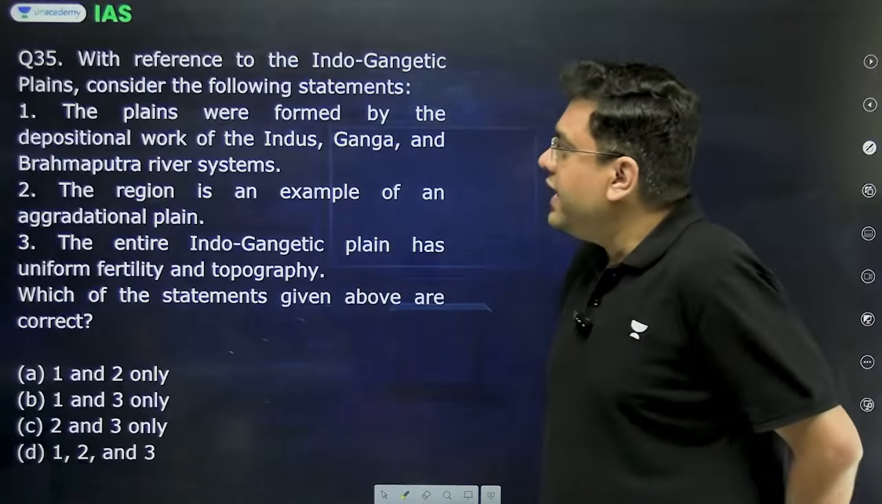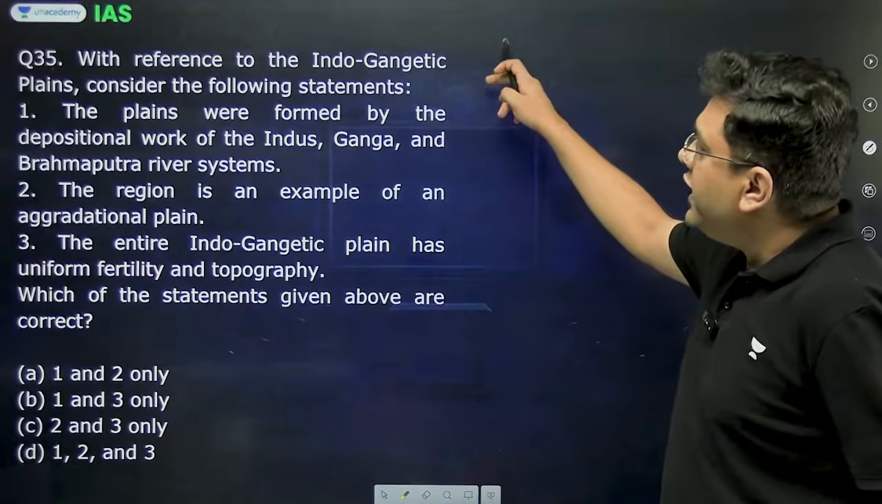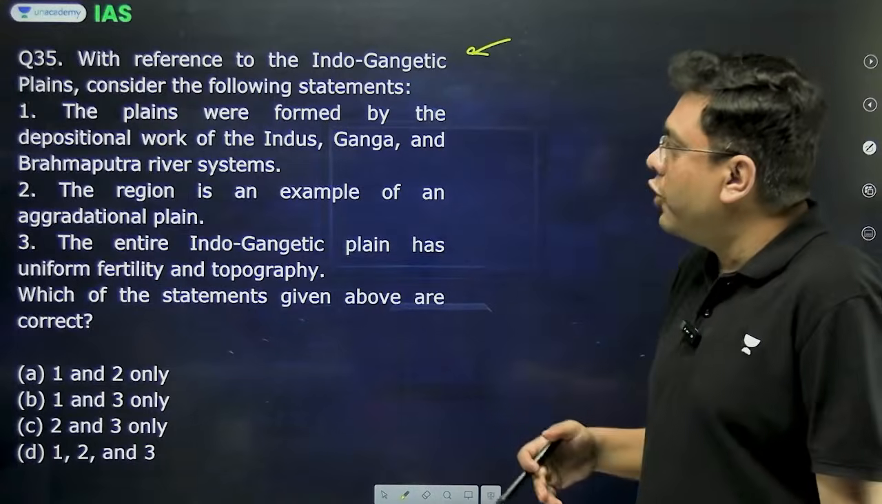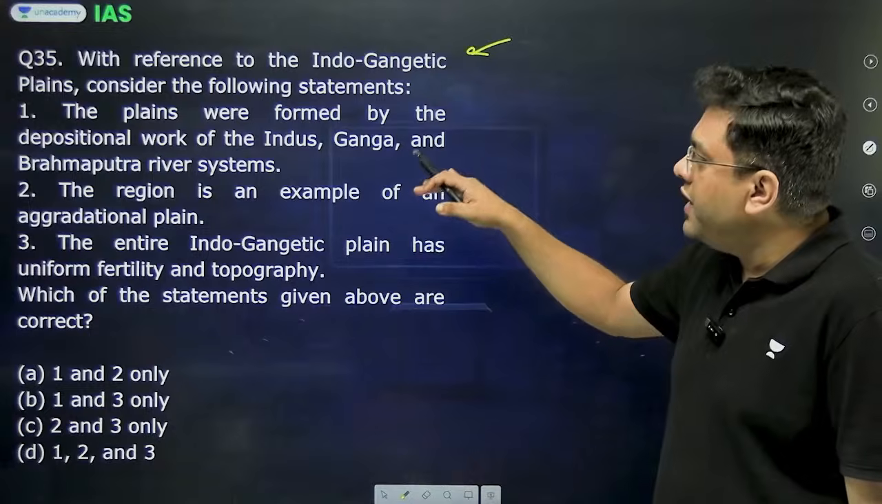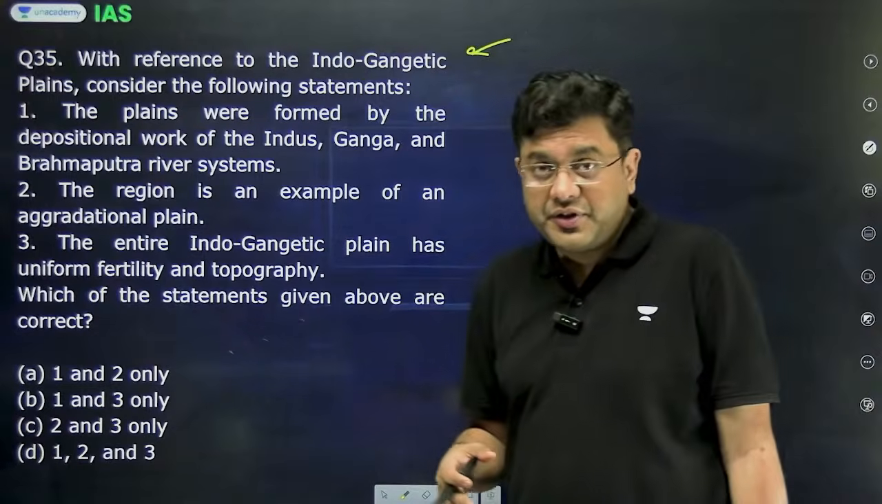Then after that, the next question. With reference to the Indo-Gangetic plains, consider the following statements. The plains were formed by the depositional work of the Indus, Ganga and Brahmaputra river systems.